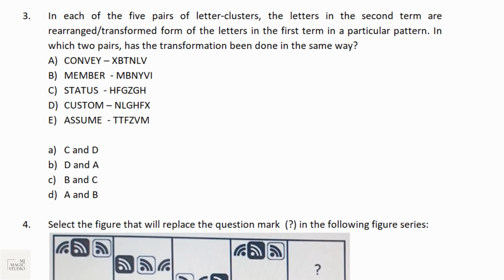Number 3 is a different kind of letter cluster problem. Here 5 pairs of letter clusters are given, something like a code decoding. And we need to identify 2 pairs where the cluster or the code formation is the same. We need to identify for which 2 pairs the coding or transformation pattern is the same. Give it a try.